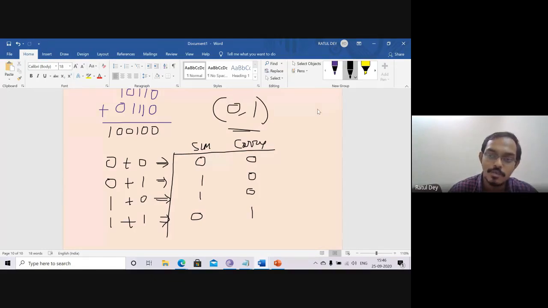So now suppose we are taking one decimal number, so 0 to 9. Do you know the decimal number is starting from 0 to 9? So how can we add two decimal numbers? Suppose one value is 6 plus 4. What is the value of 6 plus 4 in decimal? 10.